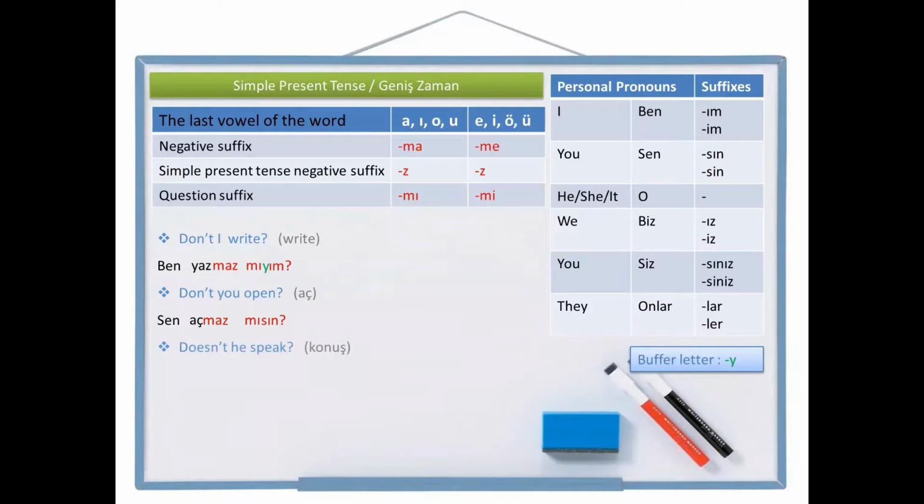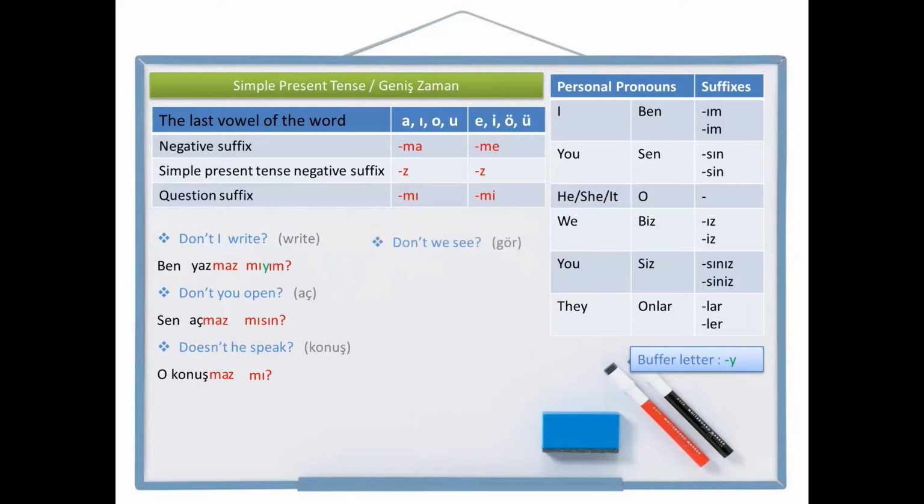Doesn't he speak? Speak is konuş in Turkish. Let's write he doesn't speak first. He, o, speak, konuş. Not speak, konuşma. He doesn't speak, konuşmaz. I need the question suffix now. Mı. O konuşmaz mı? There is no personal pronoun suffix for o. Doesn't he speak? O konuşmaz mı? Let's make some plural ones.